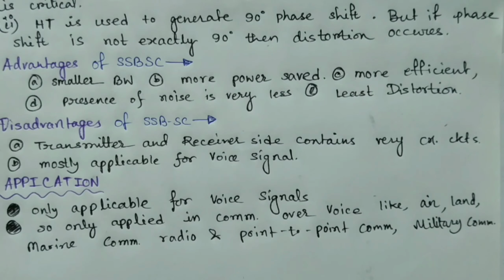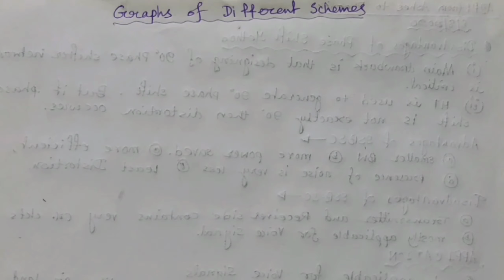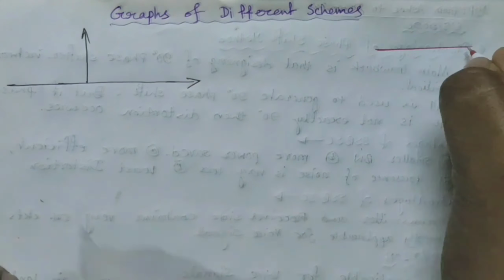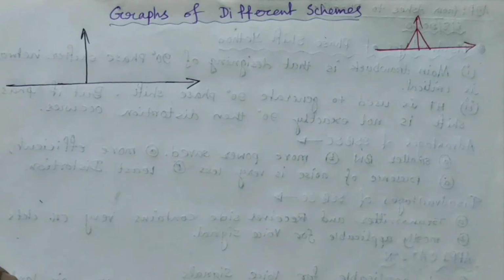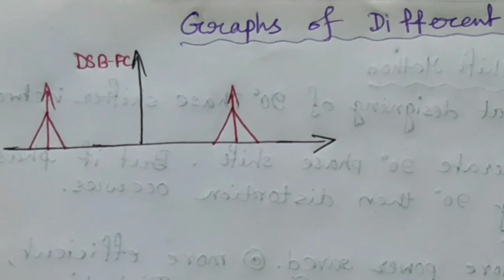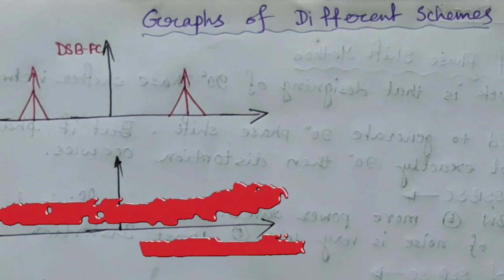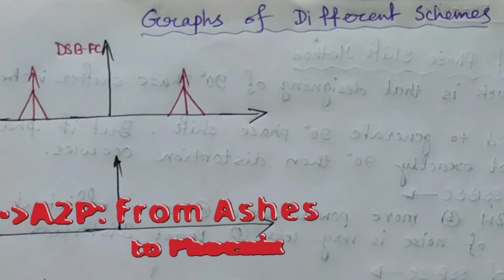So let me now discuss more on VSB-SC signal. Let me give the graphical representation of all the schemes. First one is the DSB-FC signal or normal AM signal. For the sake of time, let us consider that the message signal is this. So in the DSB-FC signal, the output graph will be this. In the DSB-SC signal, the carrier signal is suppressed. So the graphical representation will be